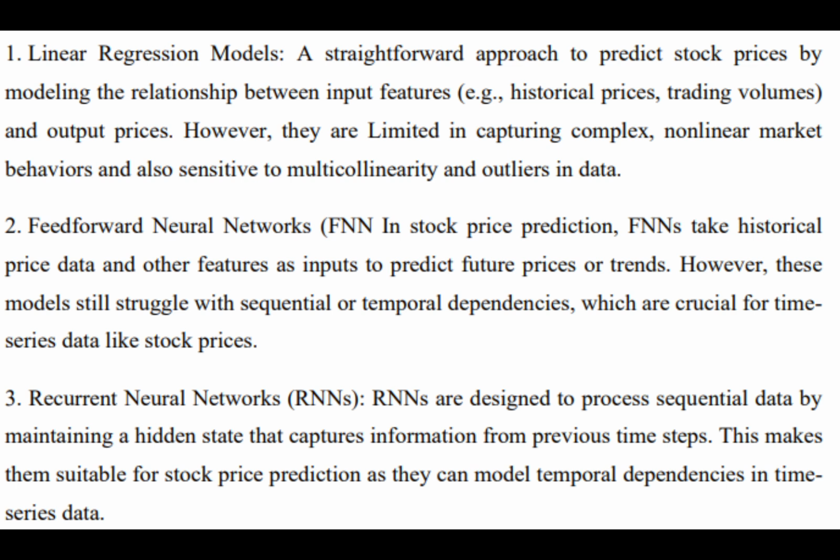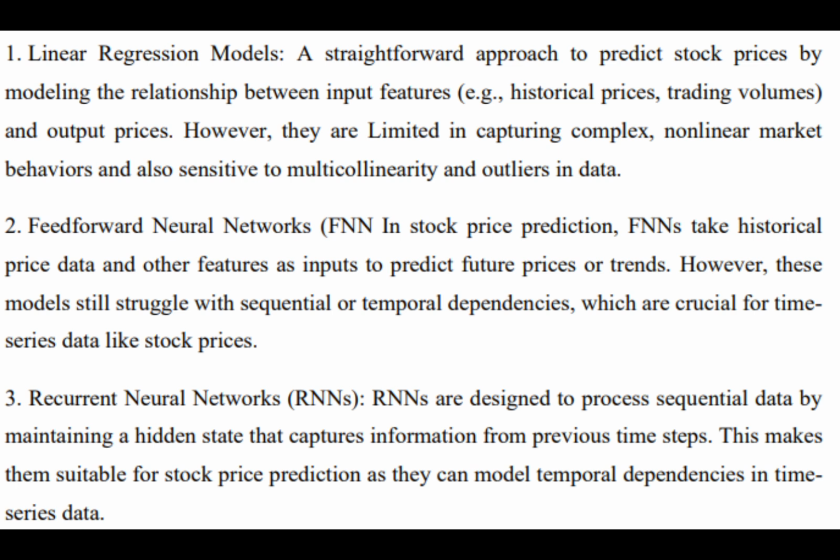The second existing system was the feed forward neural network, commonly known as FNN. It can analyze the data but treats each input independently, so it does not depend on the previous output. It cannot understand time based sequences, which is the main disadvantage of this model, as those are crucial for stock data, which is mainly dependent on time.